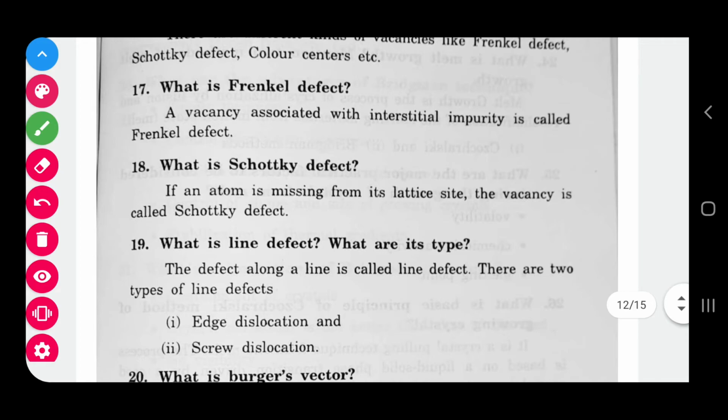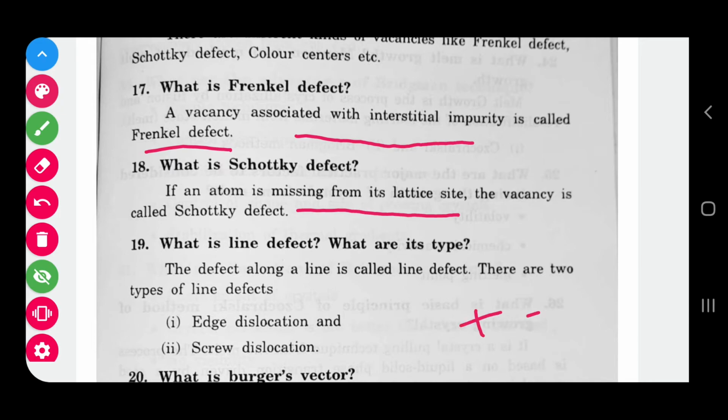What are Frenkel defect and Schottky defect? This is the easiest one. Ions are missing from their lattice sites. Schottky means a pair of ions missing. Frenkel means a positive cation moves into a small interstitial gap and creates a vacancy in its original place. That is the Frenkel defect. And Schottky defect means a pair of positive and negative ions missing. That is Schottky.